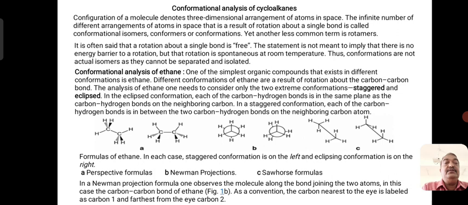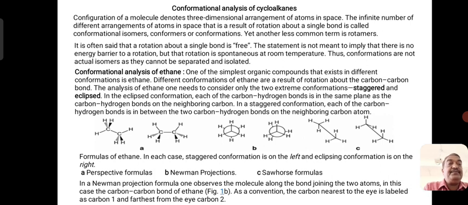Therefore, better we take the molecule CH3 single bond CH3, that is the ethane molecule. Generally, one can represent this molecule in three different fashions. The first fashion, that is A, where each carbon has three hydrogen atoms: one dotted, one thick line, another a simple line. That is called the perspective formula, which indicates the location of all the hydrogen atoms present in the molecule in a different shape.